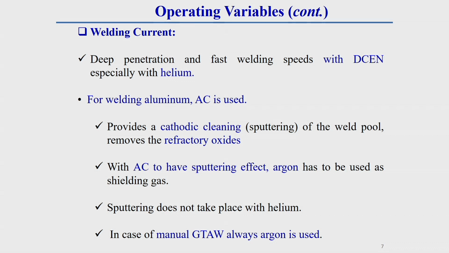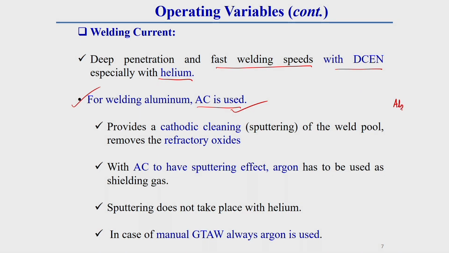Now, especially for steel, if we want high penetration, then helium gas is generally used. That is why I have written here: deep penetration and fast welding speed with DCEN, especially with helium gas. Another thing to keep in mind is that for welding aluminum, alternating current is generally used. Why is alternating current used? I will discuss that in detail in a subsequent slide. Generally, aluminum is a very reactive type of material.